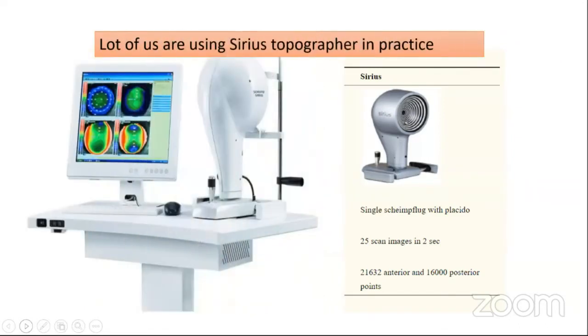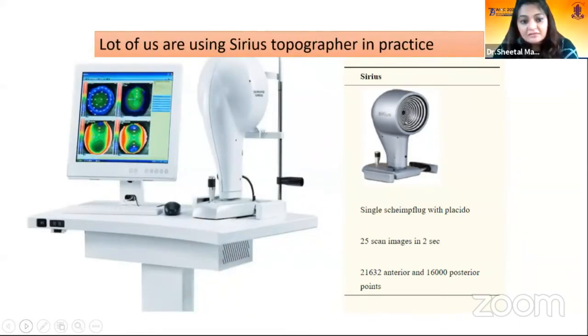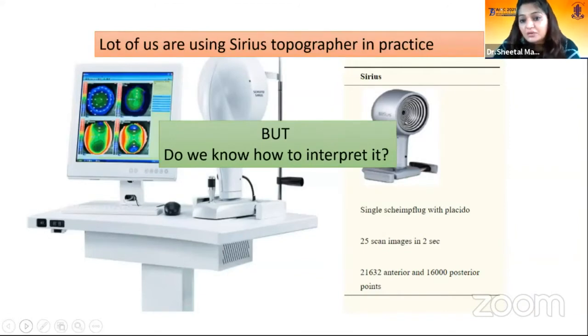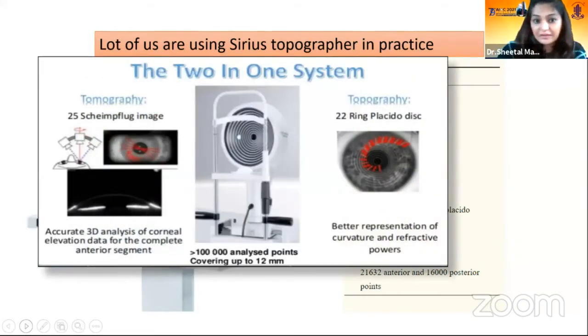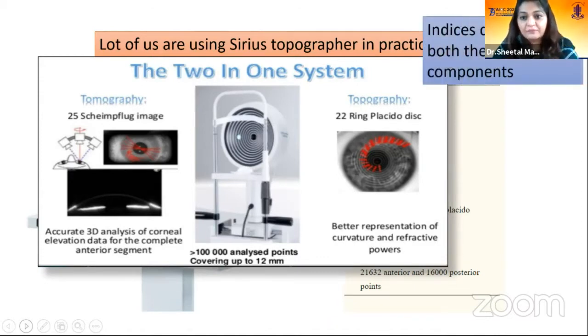But a lot of us do use Sirius topographer in practice. And do we really know how to interpret it? Unfortunately, there is not much of a literature which is available, unlike Pentacam. So Sirius topographer uses Scheimpflug camera for the Scheimpflug images, and it uses the Placido disk for the curvature map.